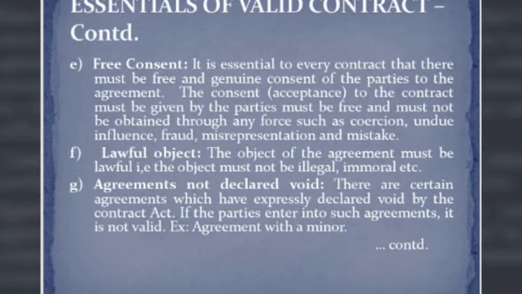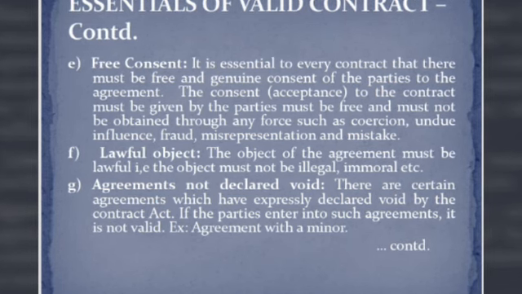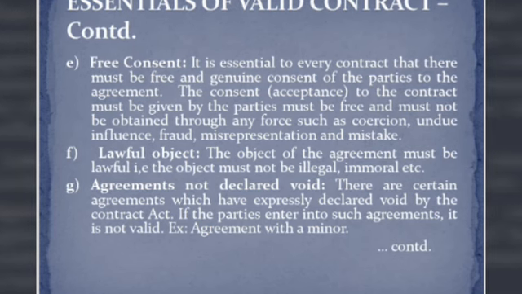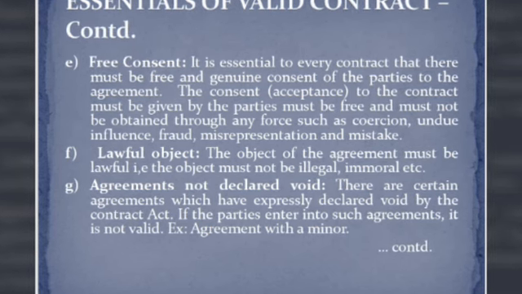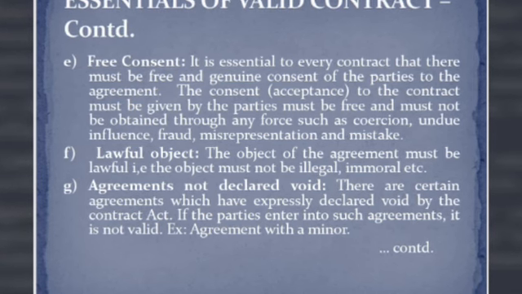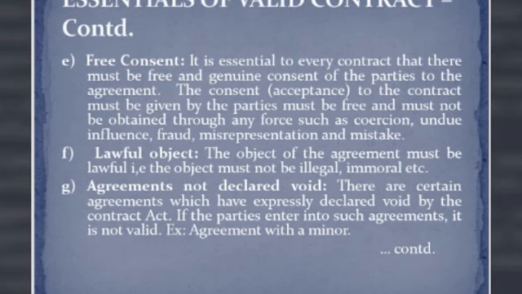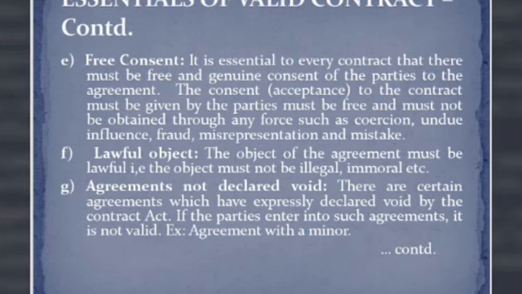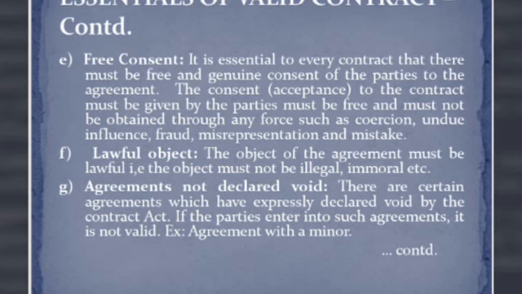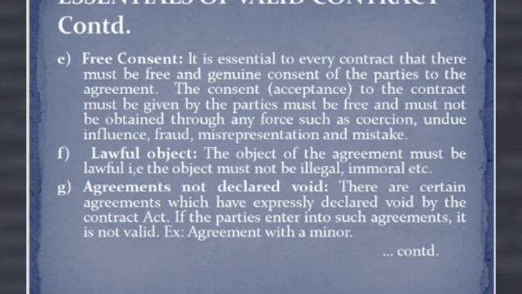Next one is lawful object. The object of the agreement, or the purpose for which you are entering into the contract, must be lawful. It must not be illegal, immoral, etc. Next one is agreements not declared void. There are certain agreements which are expressly declared void by the Indian Contract Act. If the parties enter into such agreements, it is not valid. Example, agreement with a minor, agreement without consideration.